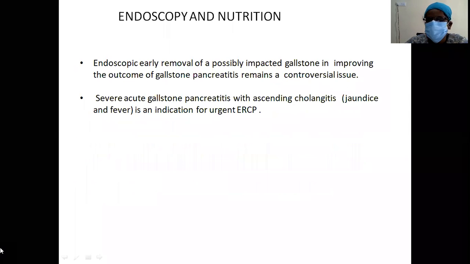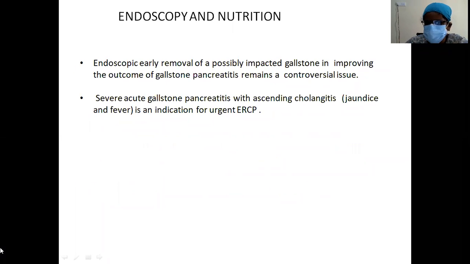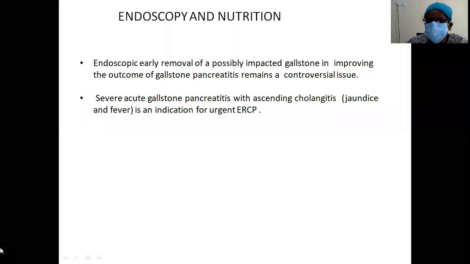Endoscopy: if there is an impacted gallstone, then you will do an endoscopy for retrieval of the gallstone. It will improve the outcome in pancreatitis because the blockage is removed. Severe acute gallstone pancreatitis with ascending cholangitis is an indication for urgent ERCP.